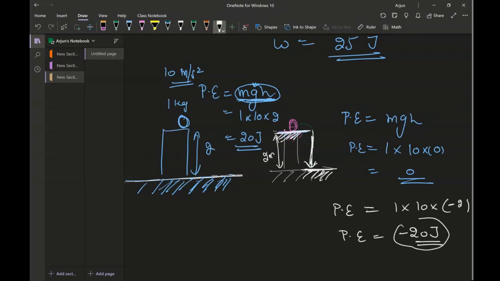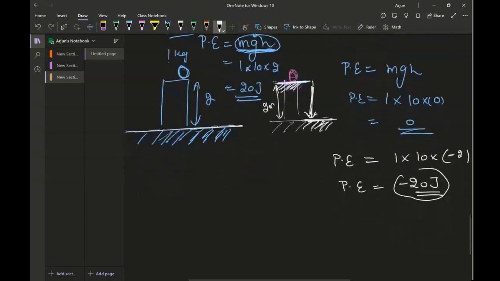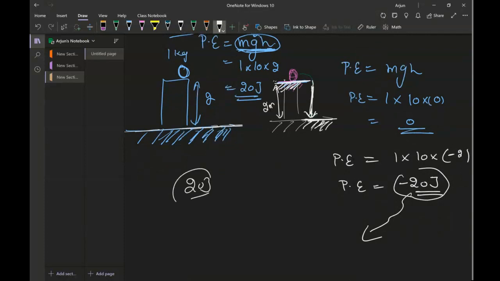This negative means that energy has been lost from the system. 20 joules means the object has gained 20 joules with respect to the ground. The way to look at it is that the ball was here, you placed it on top, and now you wanted to find the potential energy.